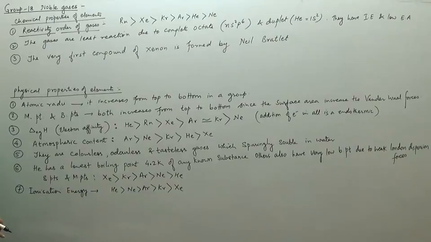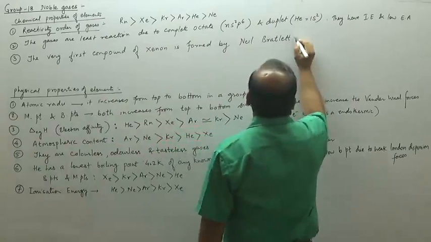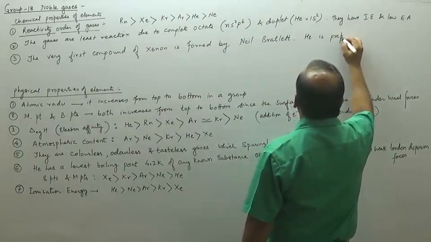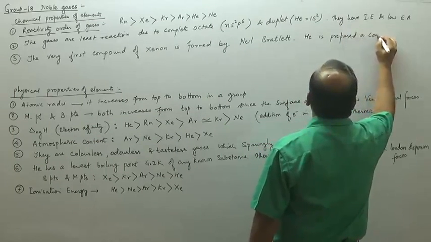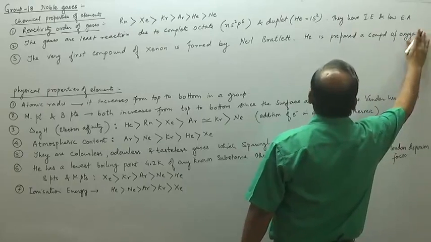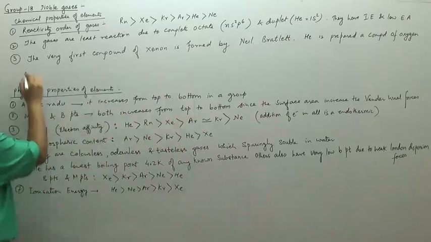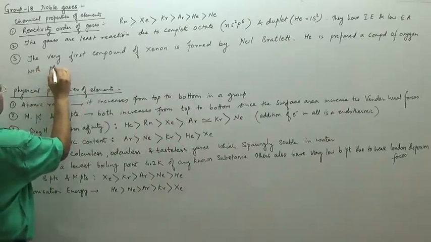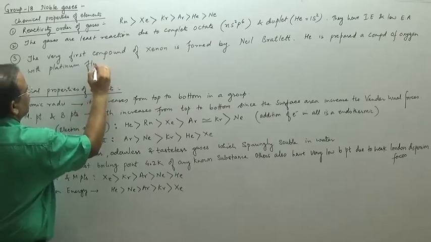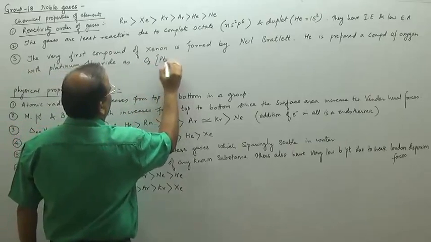Actually, what happens is that he was preparing a compound. He prepared a compound of oxygen with platinum fluoride, that is O2PtF6.